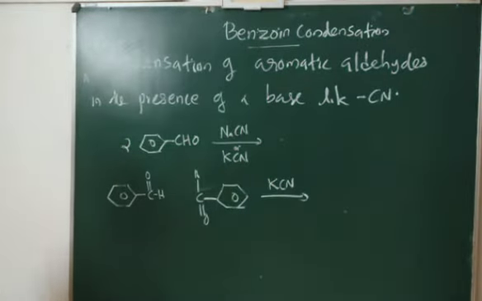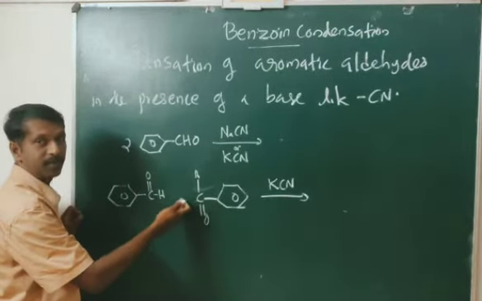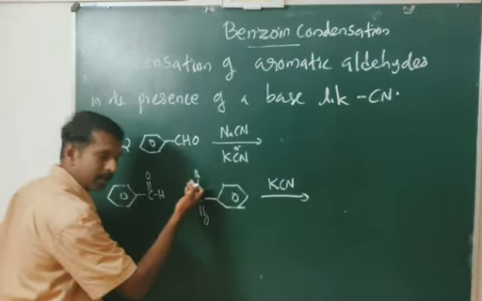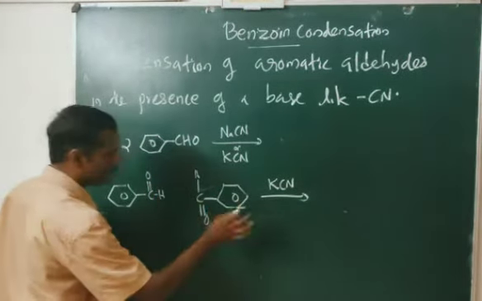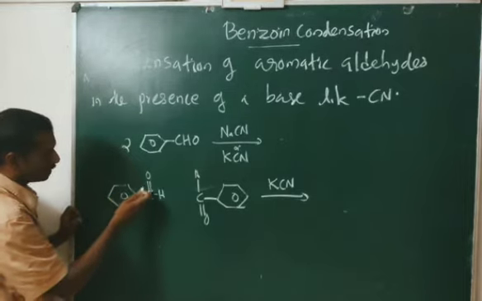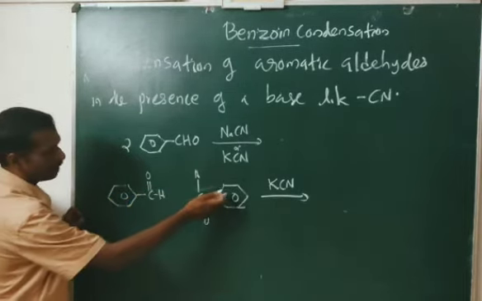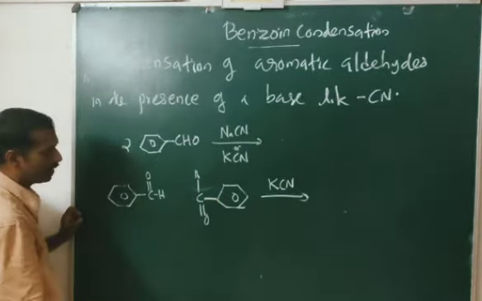The mechanism is really different, not like alpha hydrogen, but we are not discussing the mechanism in detail. Just look here: the first molecule is ring C double bond H, and the second molecule is ring C double bond H, two molecules of benzaldehyde.